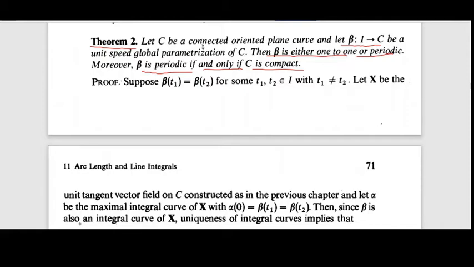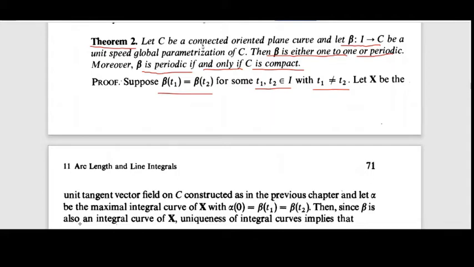Suppose beta is not 1-1. Then there exist t1, t2 in I with t1 not equal to t2, such that beta of t1 equals beta of t2. We assume beta is not 1-1.